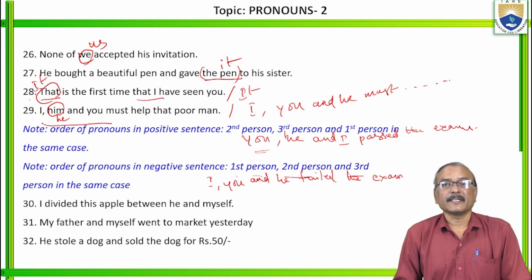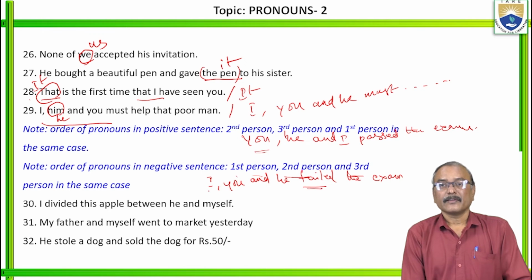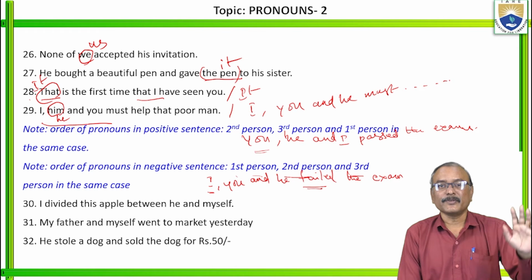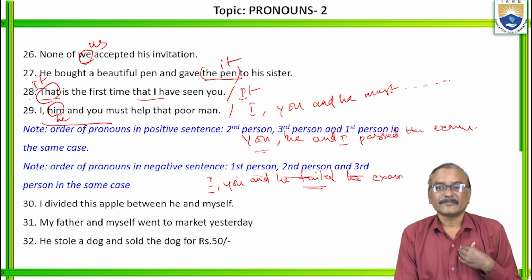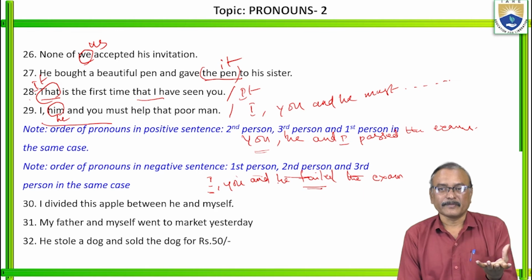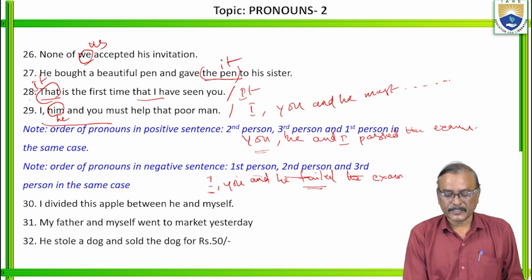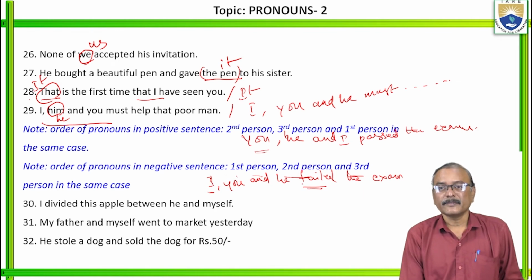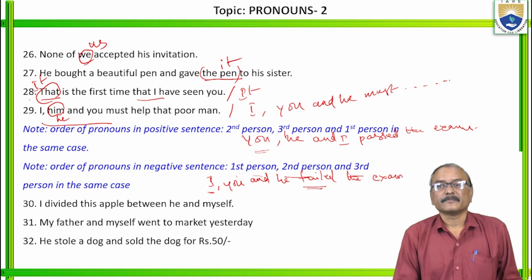In the case of a negative sentence, it should be like this. I failed and you failed, you have to say like that. Don't say you failed and I failed. In the case of unpleasant information, first person, I, then you, then third person. Right?